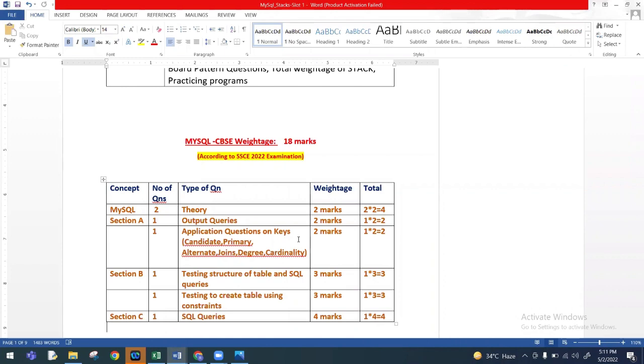So if you are going to train them for the standard program, automatically fill in the blanks. If they also have some HOTS tested in it, children will be able to answer. Because last time they gave MySQL connectivity as the lab program, ma'am. That's why they are not giving it more importance. But this time they added SQL commands only in the practical. That's why I'm worried, ma'am, whether they will ask any program in that.